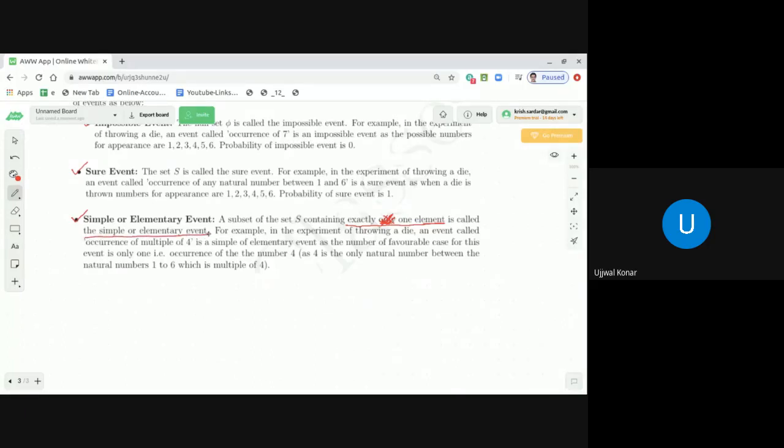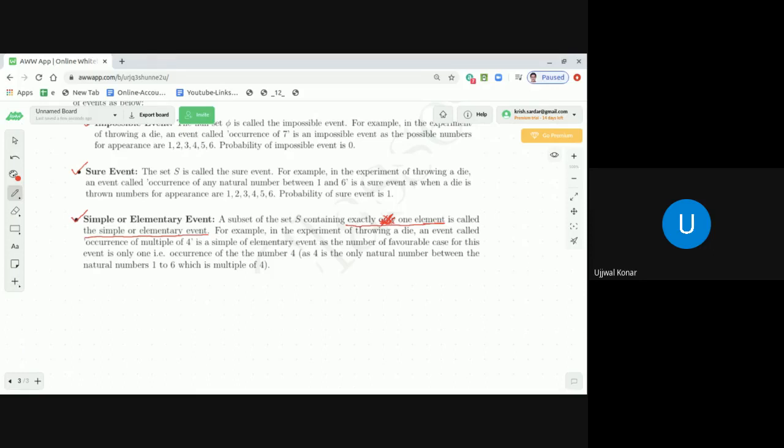For example, in the experiment of throwing a die, an event called occurrence of a multiple of 4 is a simple or elementary event because from the numbers 1 to 6, a multiple of 4 is only one number, that is 4.